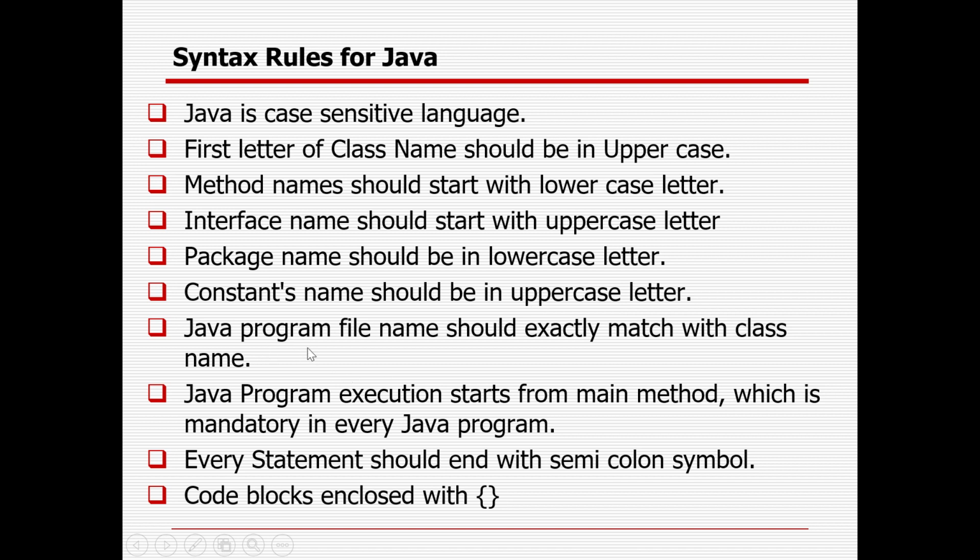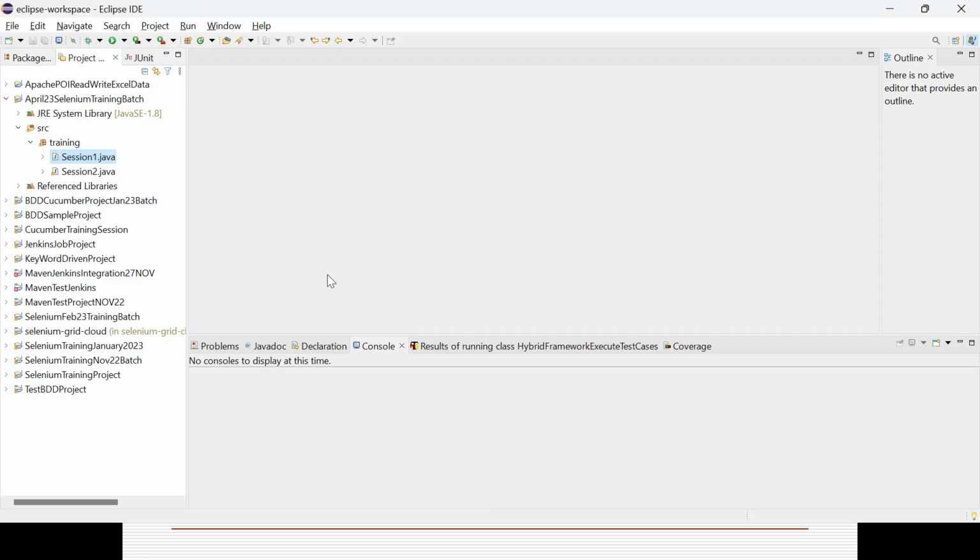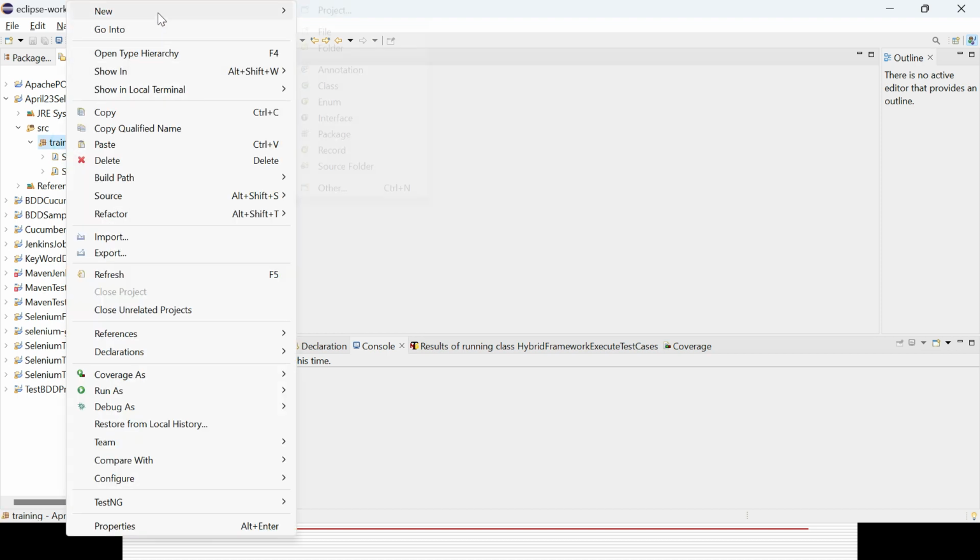Java program execution starts from the main method, which is mandatory for every Java program. Every statement should end with a semicolon. Code blocks are enclosed with curly brackets. You have already seen this. So let me create some class. You already saw this is the project. In case you are creating a Java project, package is lowercase, class is uppercase, right? We can create some class here.